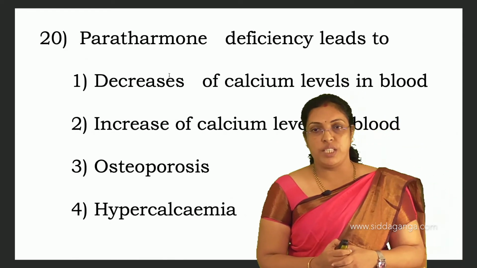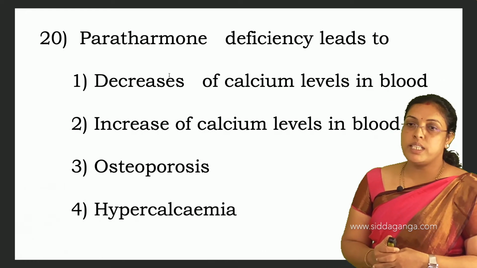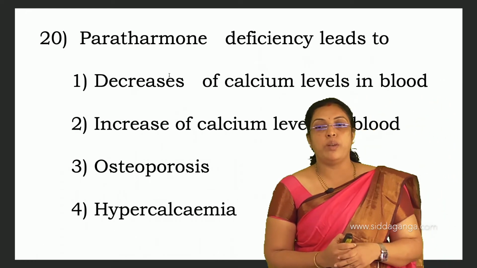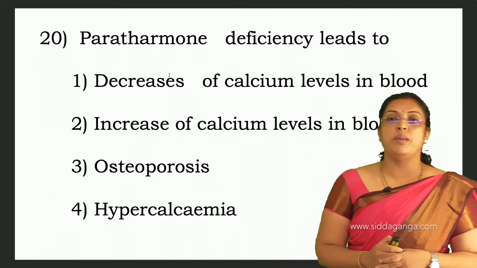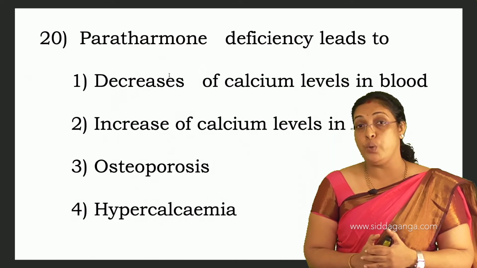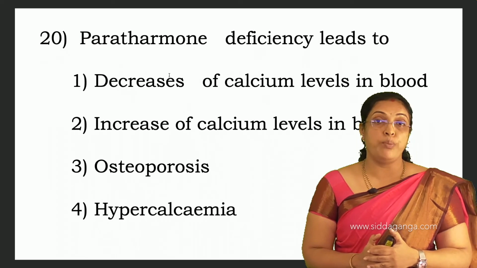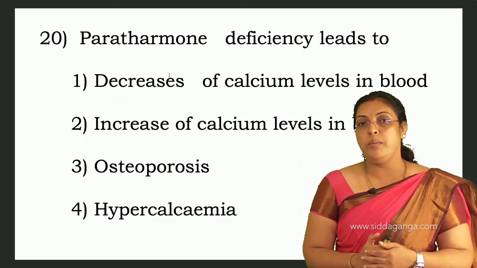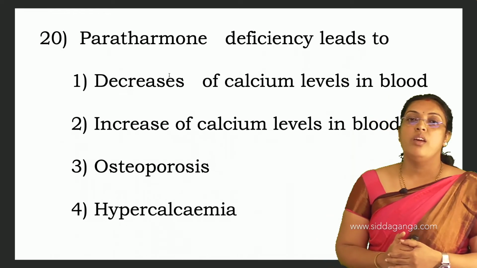Next: parathormone deficiency leads to decrease of calcium levels in blood, increase of calcium level in blood, osteoporosis, hypercalcemia. So we know that parathormone is produced by the parathyroid gland, which increases calcium level in blood by demineralization or resorption of bone.